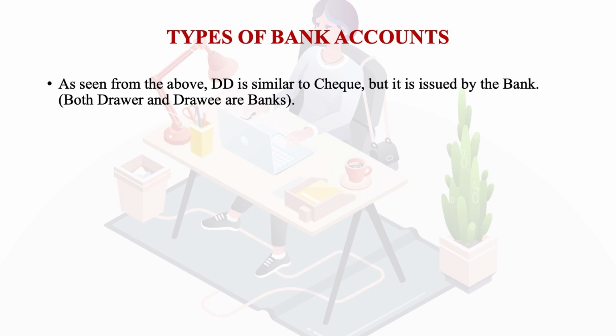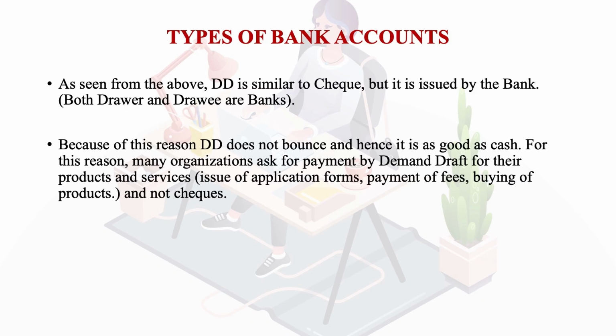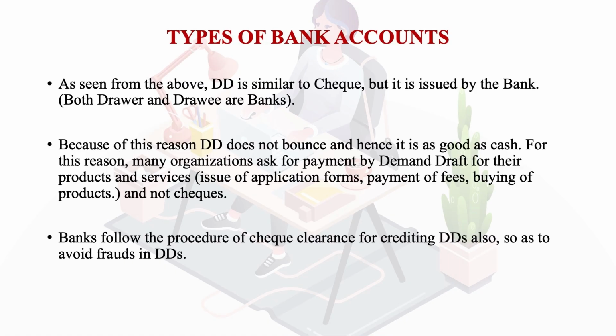So learners, as seen from the above, we can see that a demand draft is similar to a check, but it is issued by the bank, both the drawer and the drawee being banks. Because of this, the demand draft does not bounce and hence it is as good as cash, because you know that your payment is guaranteed. For this reason, many organizations ask for payment by demand draft for their products and services, whether it is issue of application forms, payment of fees, or buying of products, and they do not use checks. Banks follow the procedures of check clearance for crediting DDs also so as to avoid frauds in the demand draft.